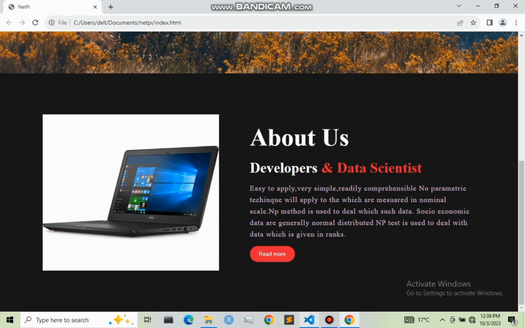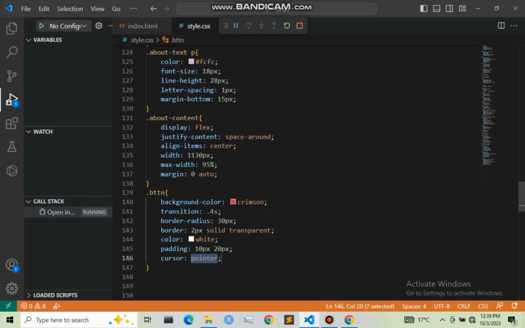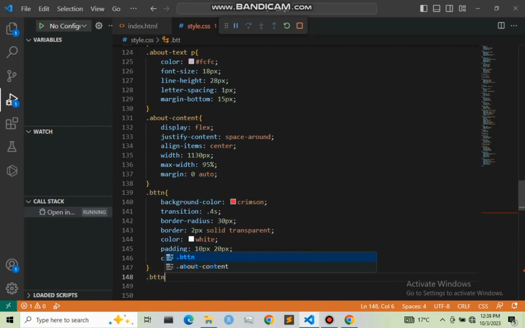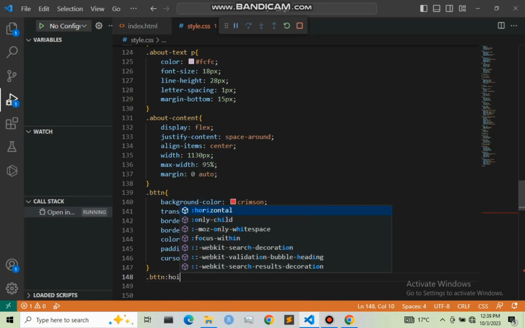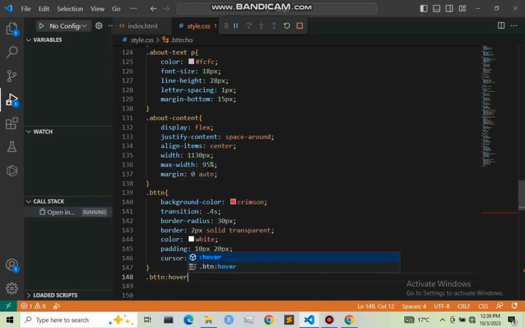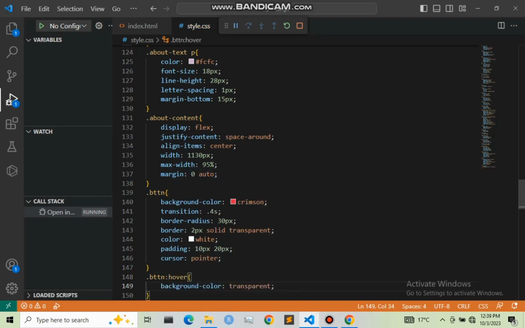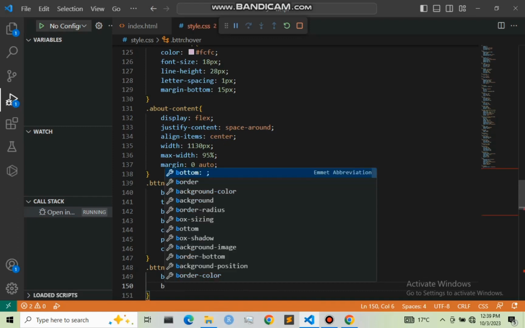So let us move to our CSS, and right here is .btn, and then on hover, whenever we hover our mouse against it, we want to have the background color being transparent, and also the border we want to change.